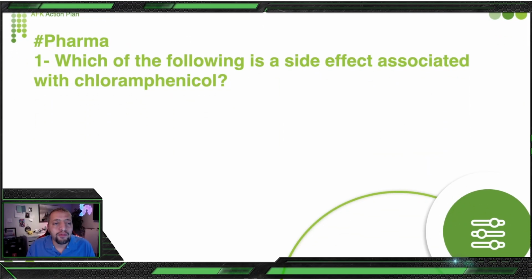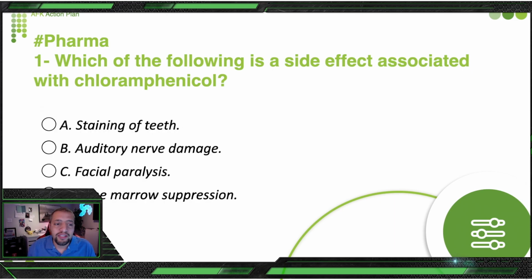First question from pharma. Which of the following is a side effect associated with chloramphenicol? Chloramphenicol is an aggressive, wide-spectrum antibiotic. We use it when we have no other solution because it has a lot of side effects. So let's speak about the side effects: staining of the teeth, auditory nerve damage, facial paralysis, or bone marrow suppression.